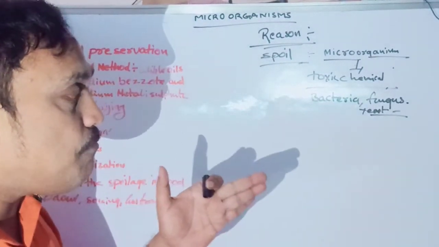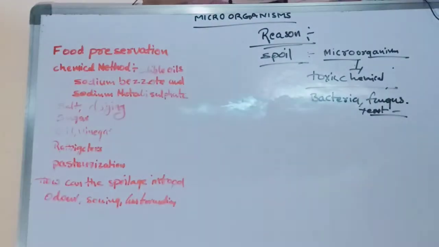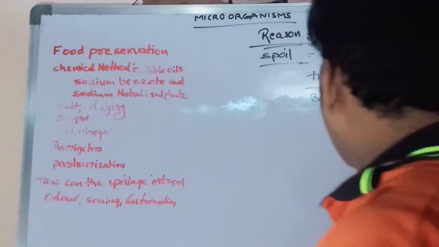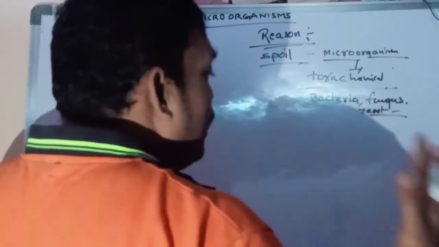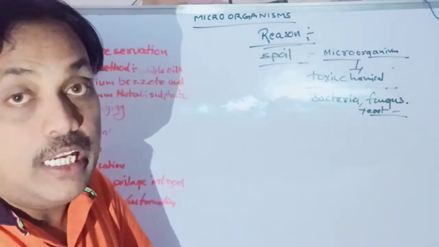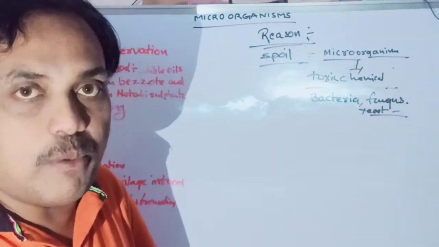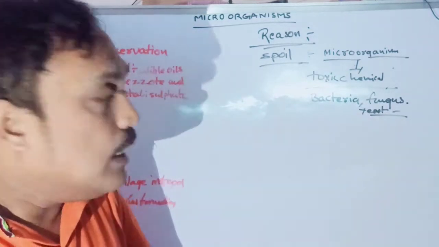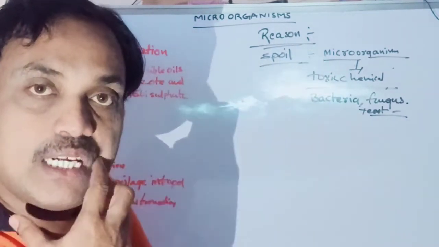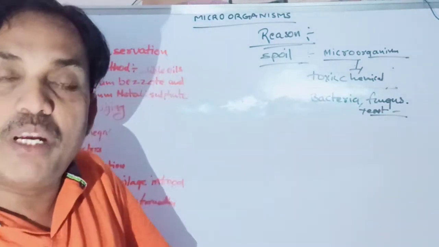Mostly bacteria and fungus, these two are the reason for spoilage of food materials, whether cooked or raw. They grow in the food item, and automatically they release some poisonous materials and gases like carbon dioxide. These gases and poisonous chemicals are the cause of spoilage of food materials.